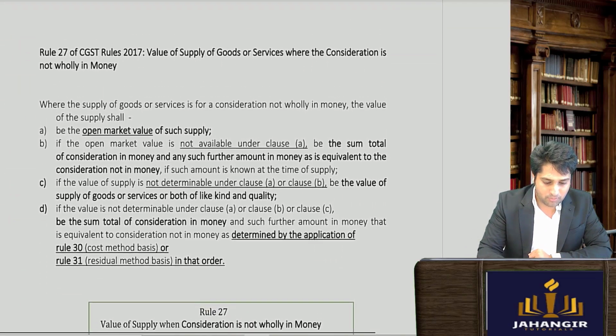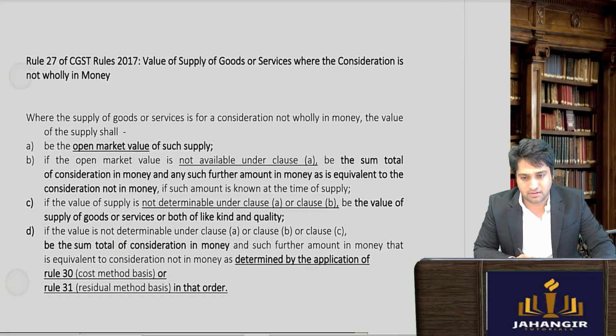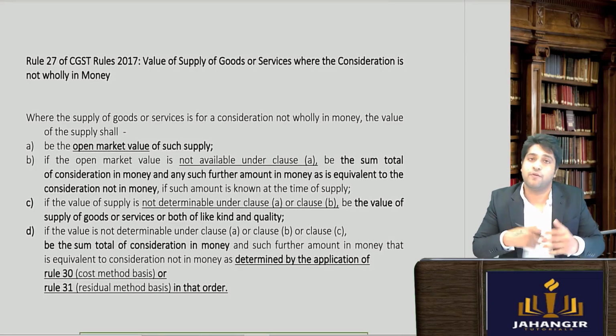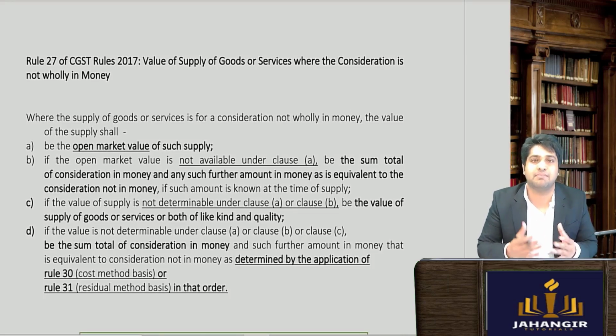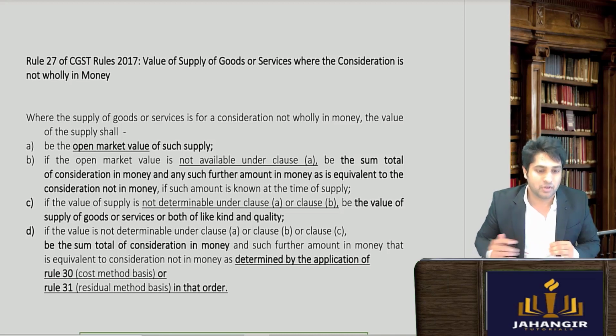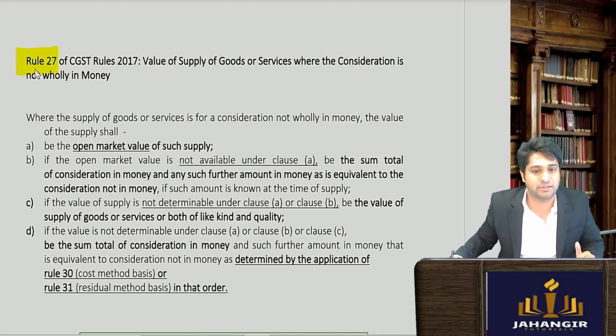Firstly, rule number 27. Let's read the bare provision what is given in law. So this is exact provision of law. First I'll read it out in a simple manner where you will be able to understand, and then I will explain it. Rule number 27 is the first valuation rule.